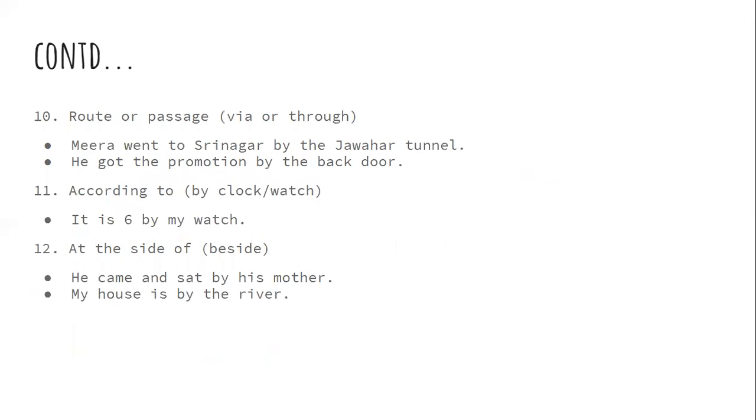The next page tells us that we can use by in the sense of via or through to show route or passage, when we want to tell about the route or passage of something. Meera went to Srinagar by the Jawahar Tunnel. So, what was the route? What was the passage? Through the Jawahar Tunnel. He got the promotion by the back door. So, what was the route? By the back door.